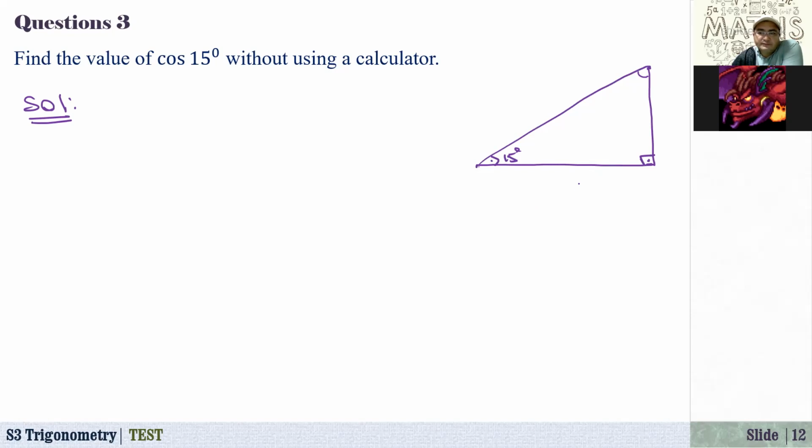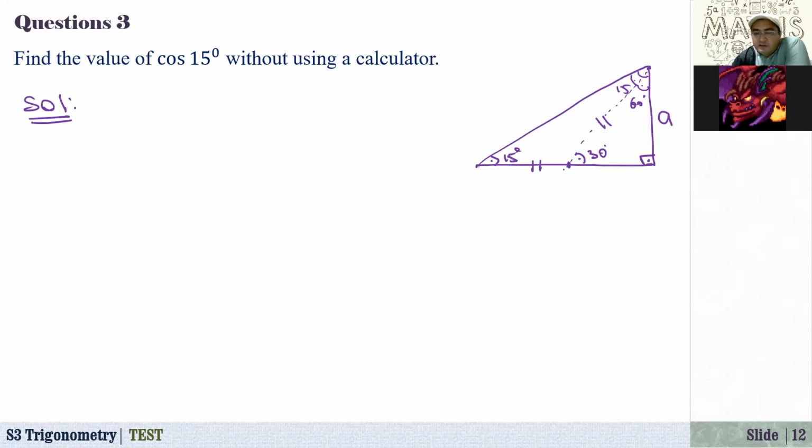Okay, so suppose that this side is, let's say, a. Now if I draw one side from here to this side, we just draw something like this. Let's say this angle is 15 also, and also this one is 15. So at that time, this side will be equal to this side. If it is 15 and 15, this angle will be 30 degrees. And how about this angle? That is 60 degrees.